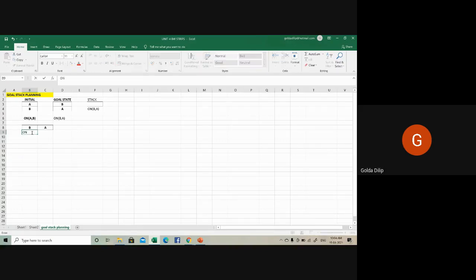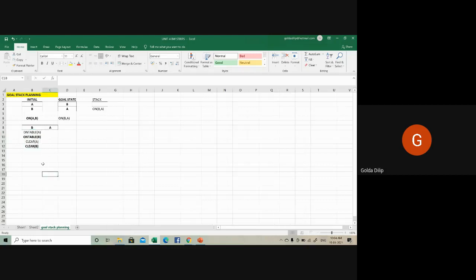So what are my preconditions? Let me put them in the form of STRIPS representation. OnTable(A): A is on the table, nothing on top of A. Then OnTable(B): B is on the table, nothing on top of B. Then Clear(A), in the sense there is nothing on top of A. Then Clear(B), that is nothing on top of B. So these are my preconditions in order to achieve my goal.